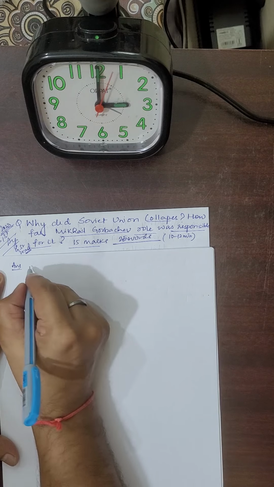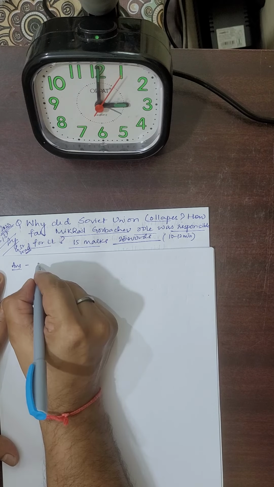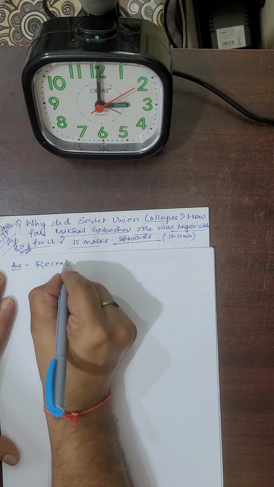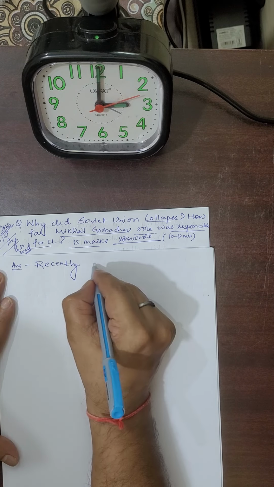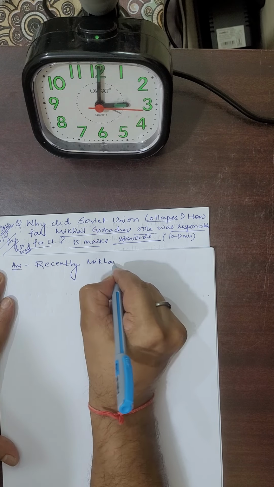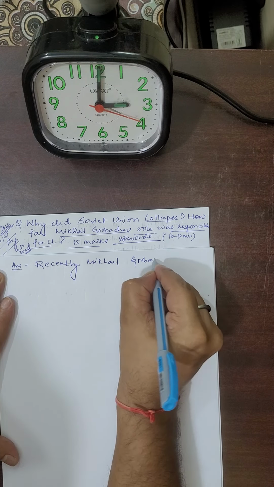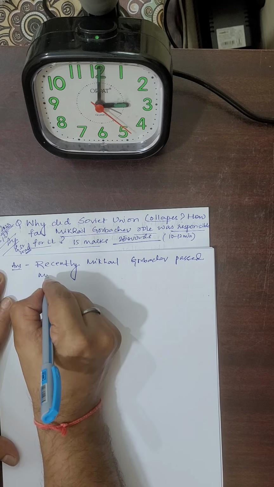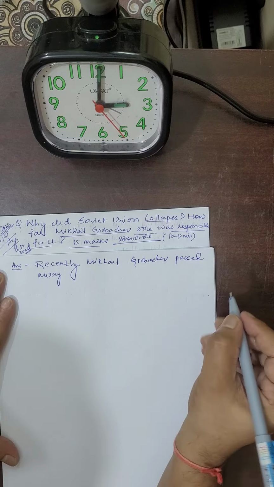First, as I have told you, we can say that recently Mikhail Gorbachev passed away.